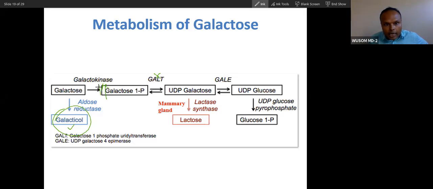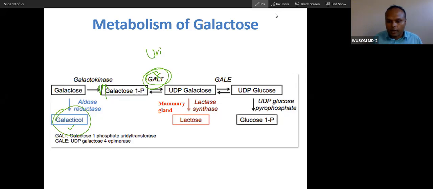High galactose will cause the pathogenesis. Unfortunately, this enzyme is the main enzyme you have to remember. Here also, transferase, uridyl transferase, is the main enzyme, because of deficiency of that the main problem arises, and this is the most common among the disorders of galactose metabolism.